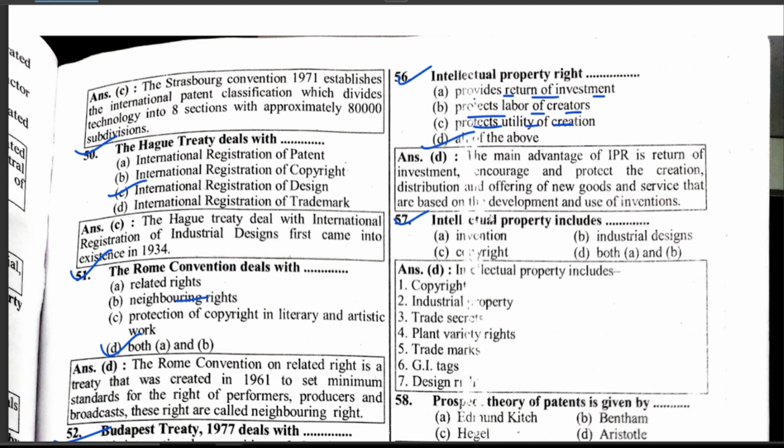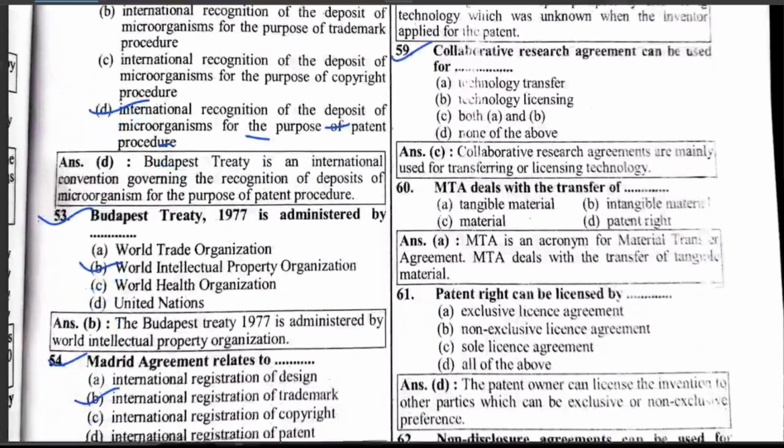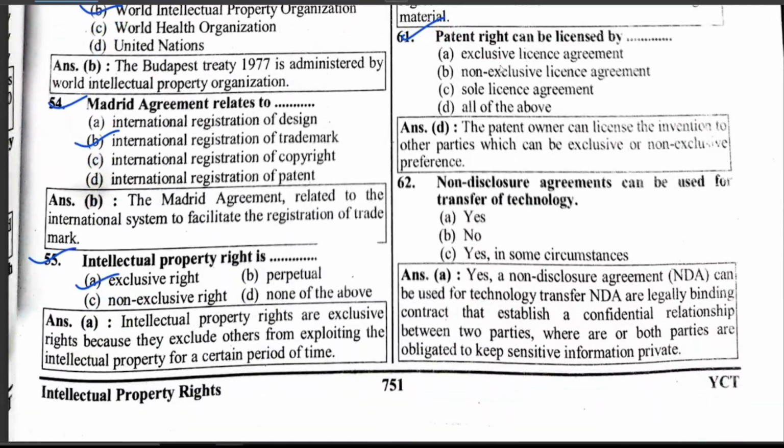Intellectual property includes invention and industrial design, both A and B. The prospect theory of patents is given by Edmund Kitch. A collaborative research agreement can be used for technology transfer, technology licensing, both A and B. MTA deals with the transfer of tangible material. Patent rights can be licensed by exclusive license agreement, non-exclusive license agreement, sole license agreement, hence all of the above. A non-disclosure agreement can be used for transfer of technology.